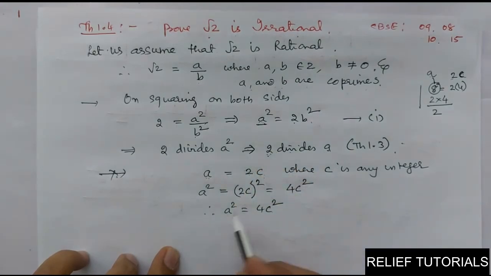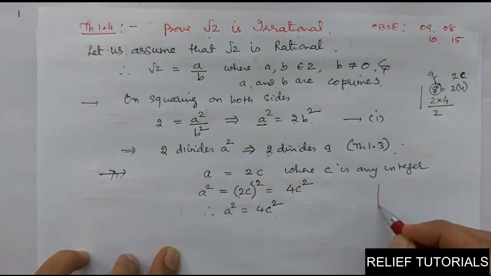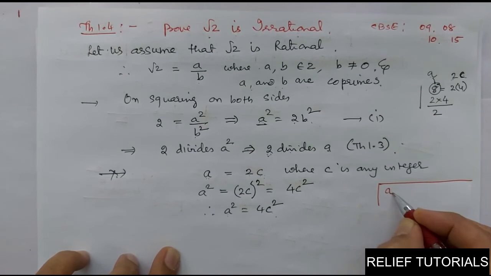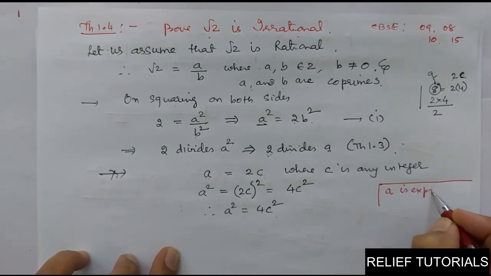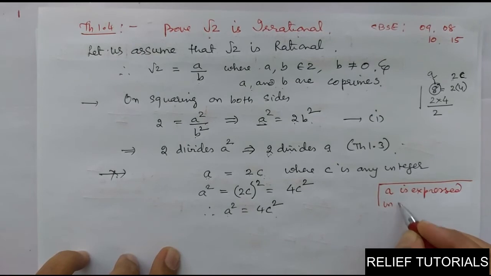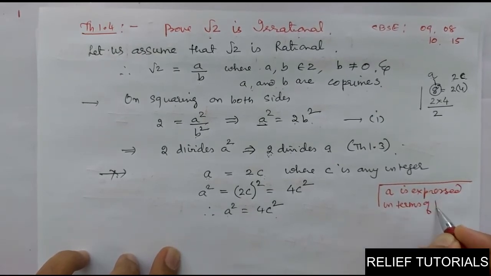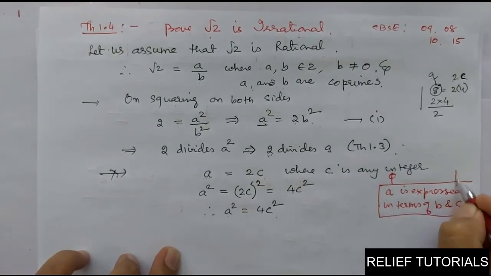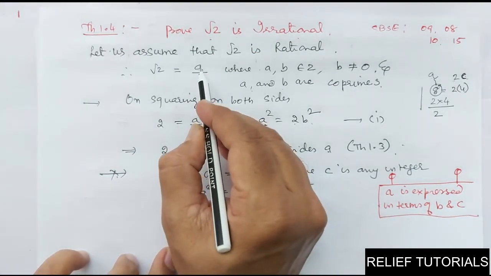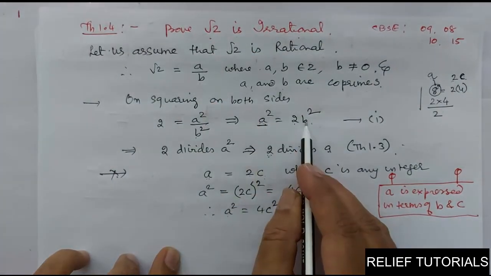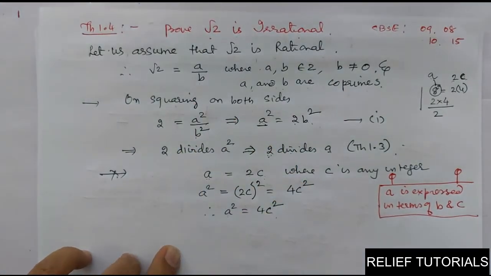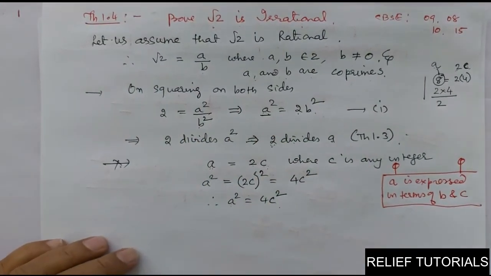That we have to do. Clear? This is the moral of the story. What is the moral of the story? The moral of the story is that a is expressed in terms of b and c. That's all. Have you got it? We have to express a square in terms of b and a square in terms of c. Clear? This we got.